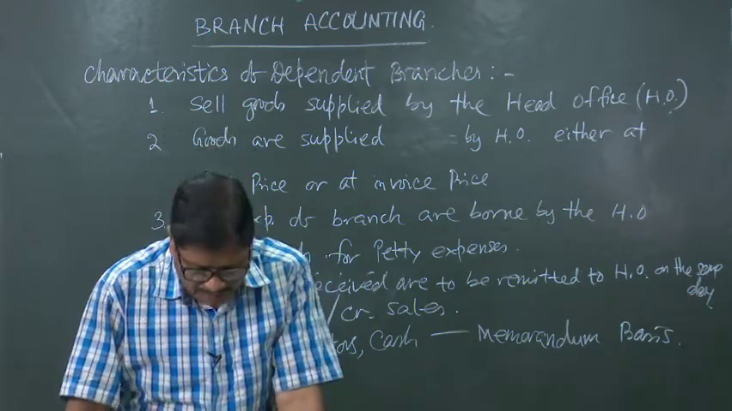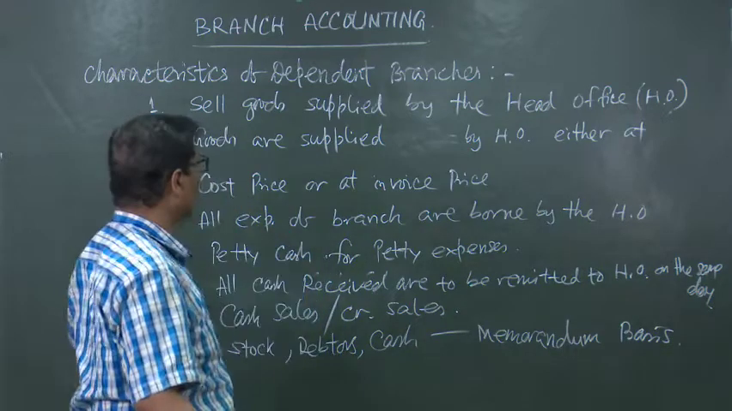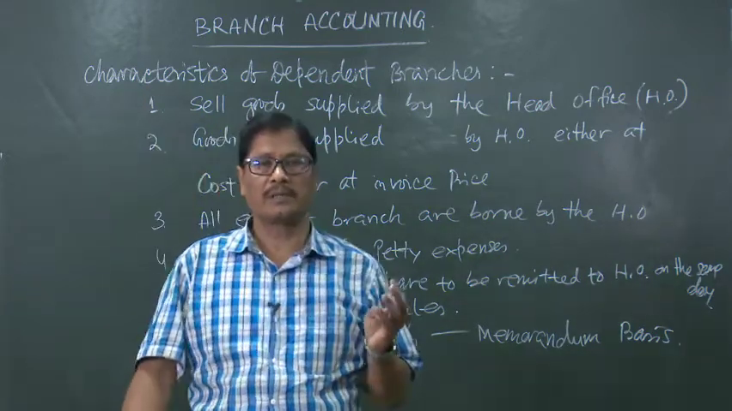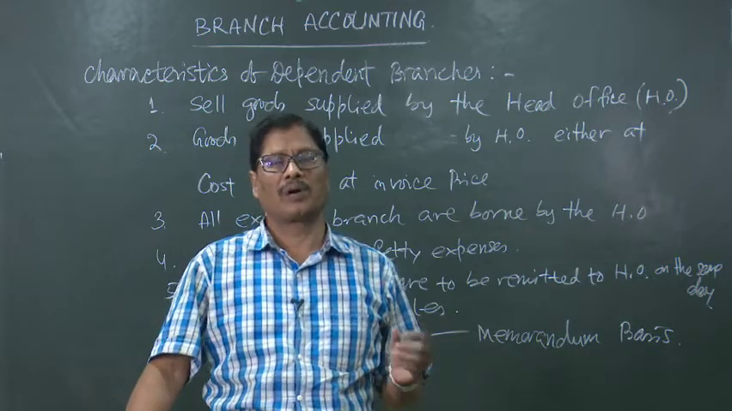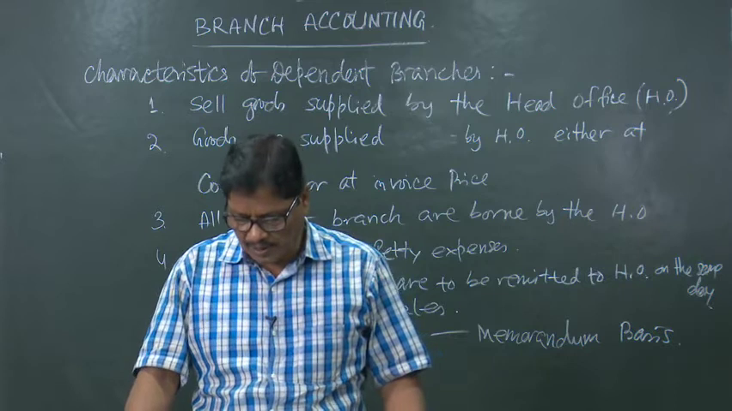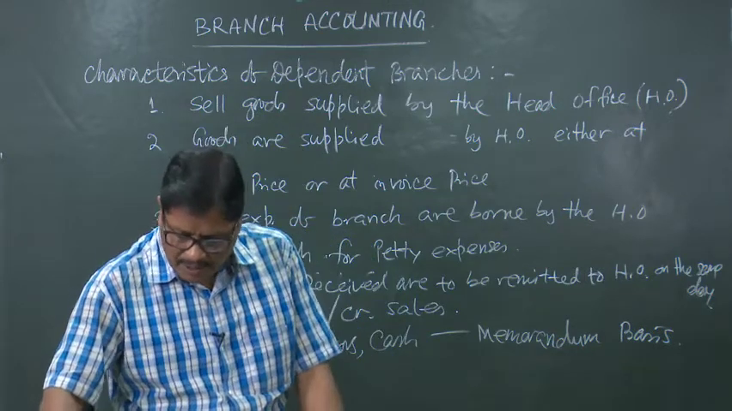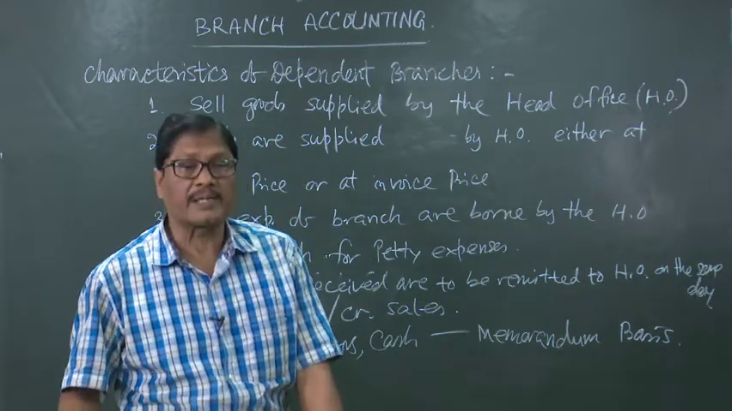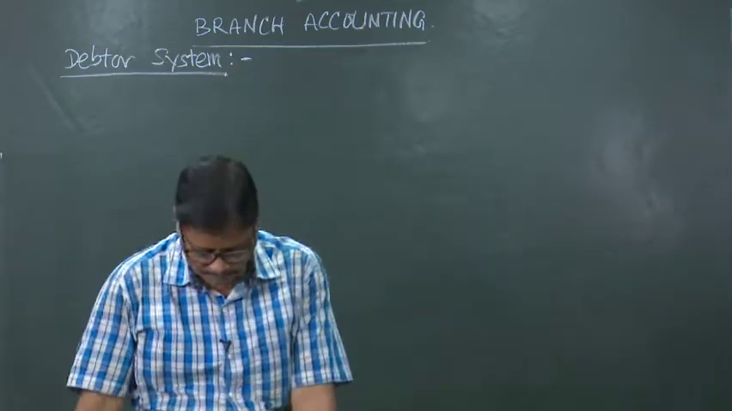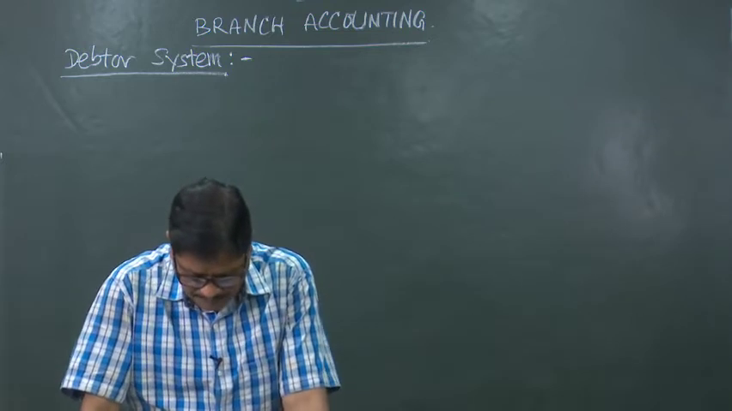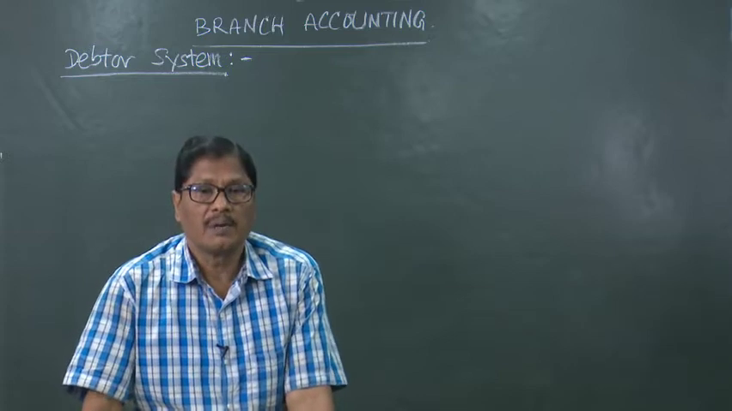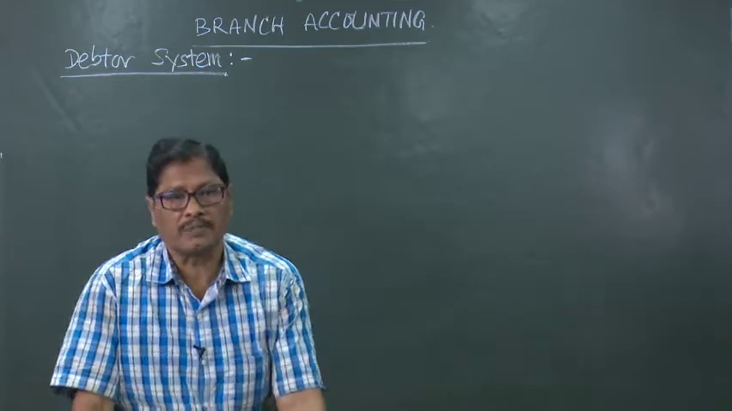So, these are the characteristics of dependent branches. The head office accounts, in the books of the head office we can maintain in 4 ways, that is your branch, that is your debtor system, stock and debtor system, final account system or wholesale branch system. That will discuss. Now, coming to the debtor system. So, under the debtor system, how the journal entries will be passed in the books of the head office, because always we will be doing it in the books of the head office.